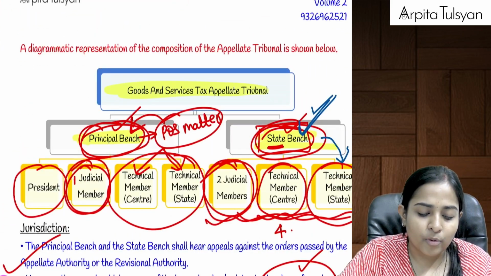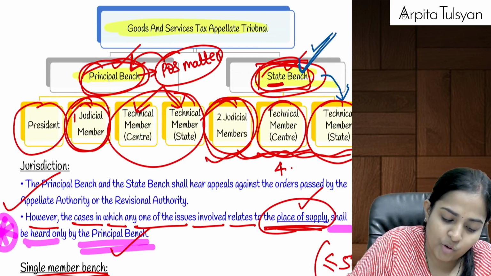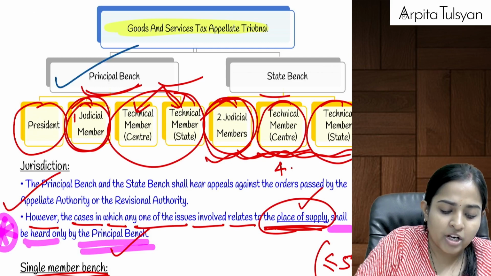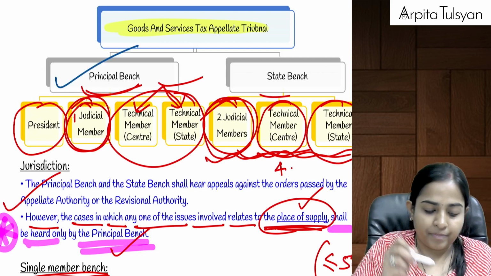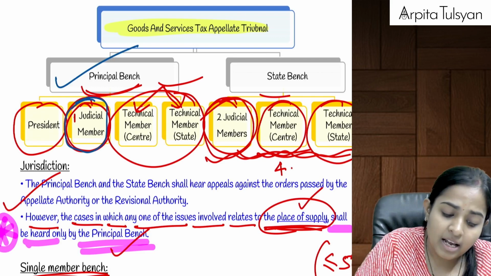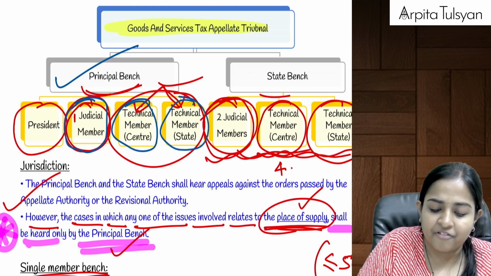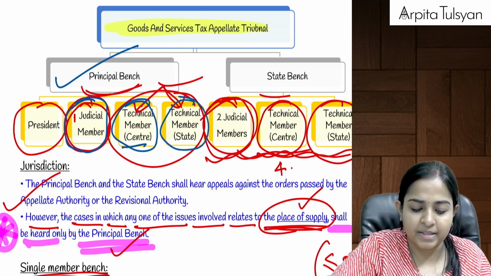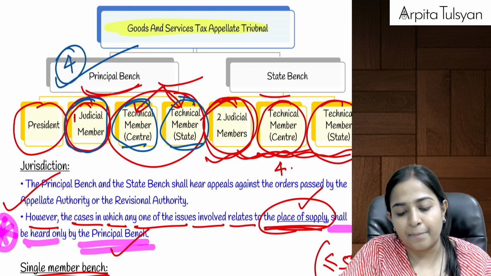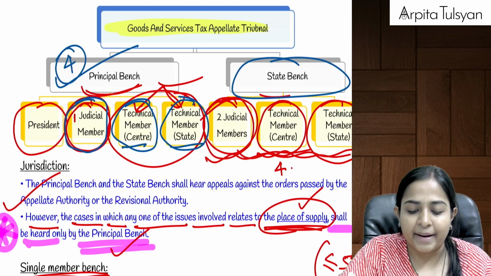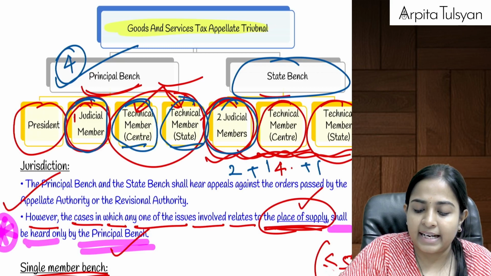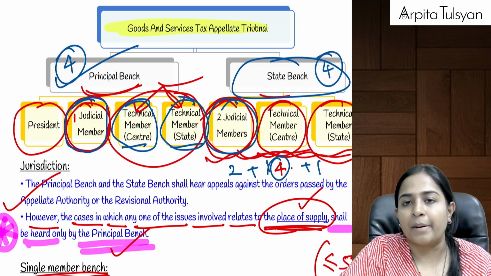Now who all are going to sit in this GSTAT? Just try to understand. In the principal bench, there will be one president, then one judicial member having knowledge of law, just like your judge, and one technical member from the state and one technical member from the center. So this way, 4 people will be there in the principal bench. And similarly for the state bench, you are going to have 2 judicial members, one technical member of the center, one technical member of the state, coming to a total of 4 members here also.